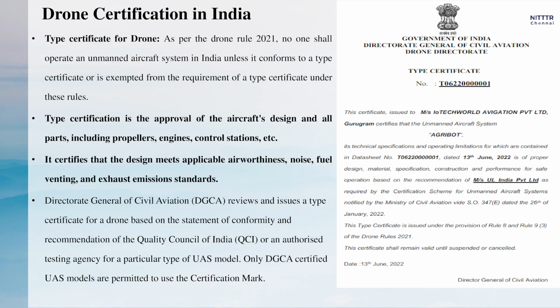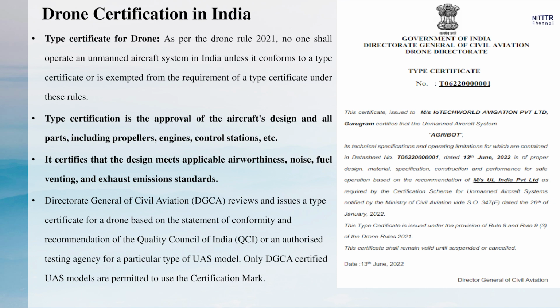So, what kind of UAV are you going to operate in the air? For example, you want to operate a drone for your own industrial applications or agriculture applications. What is the type of engine or the type of aircraft which you have designed and developed? For that purpose you have to get the type certification from the DGCA. That is important. As you can see in this slide, you have a sample type certificate from the DGCA, wherein you are able to get the company name and what kind of type certification of the particular drone is given.